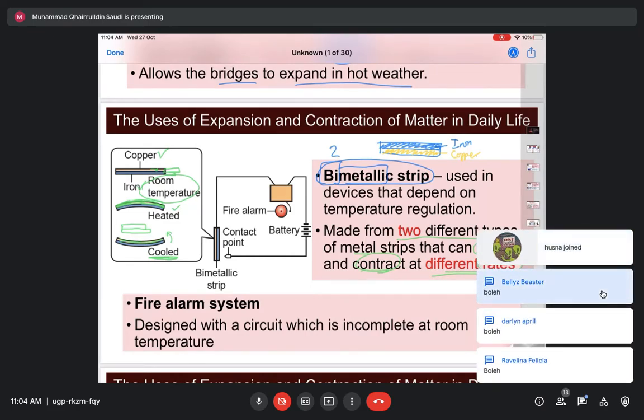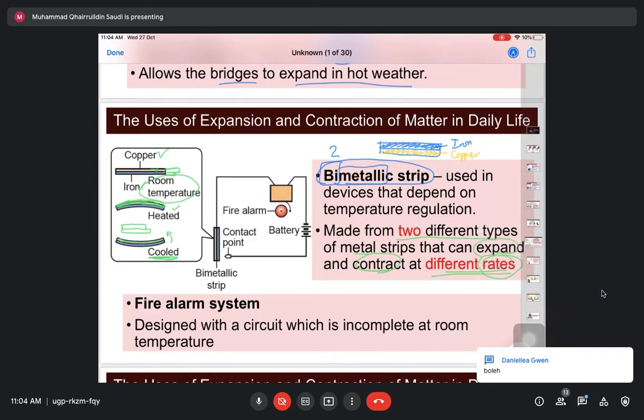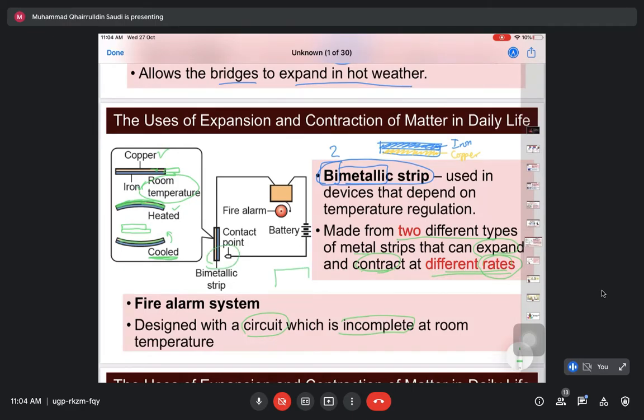Boleh. Okay, good. Alright, so perbezaan ini yang menyebabkan bimetallic strip ni digunakan di dalam fire alarm system. Okay, so fire alarm system ni sebenarnya adalah circuit, adalah litar yang tidak komplit. Kenapa tak komplit? Sebab tengok ni kat sini. Litar dia tak bersambung. Awak pernah belajar kan before, bila litar tak bersambung, current tak boleh lalu. Bila current tak boleh lalu, tak bolehlah berbunyi alarm.